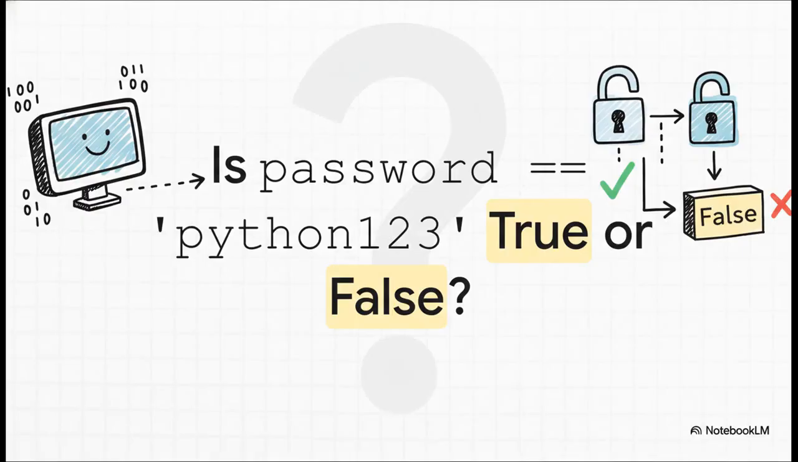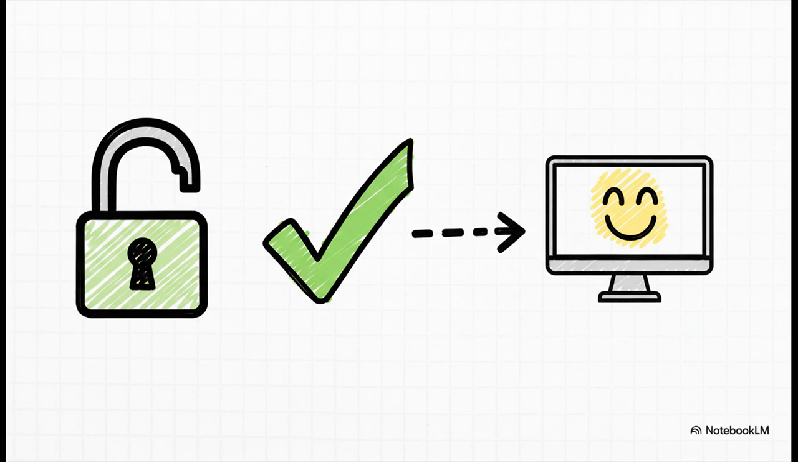So once again, the computer gets to work. It compares the value that's stored in our password variable to the string of text Python123. Are they an exact match? Yes, they are. The condition is true, so our program prints access granted. And just like that, you now understand the core logic behind every single login screen you have ever used.